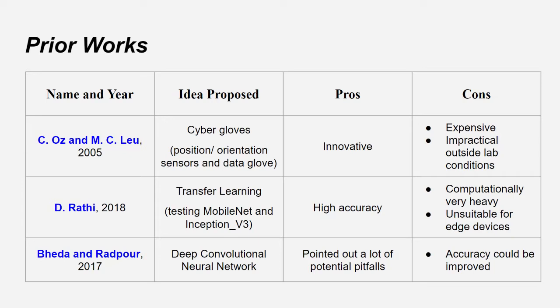The second paper, by D. Rathi in 2018, uses transfer learning. They use an Inception V3 network and also a MobileNet network, and they compare the performance of both of these models which they train for the detection of the ASL task. It was found that MobileNet was about 2% more accurate, the accuracies were 93% and 95%, if I remember correctly. Thus, the pro is that it's very highly accurate, but on the flip side, computationally very heavy, and MobileNets or Inception V3s are all very huge networks, not suitable for most edge devices.